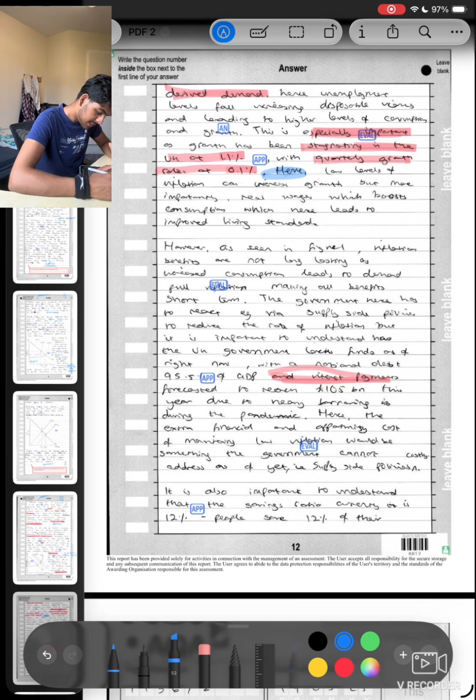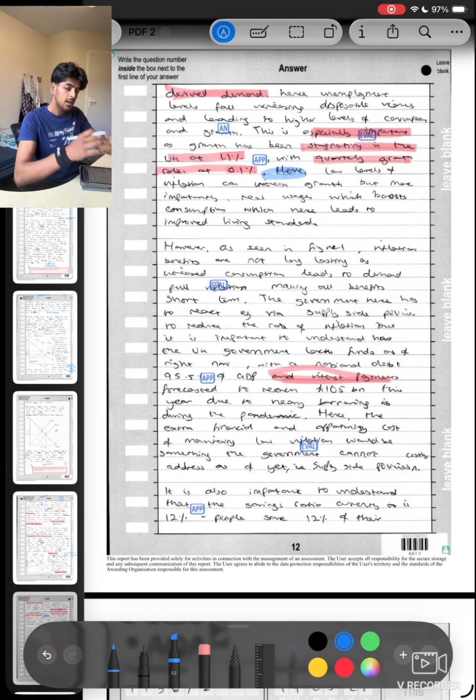However, as seen in figure 1, inflation benefits are not long lasting as increased consumption leads to demand pull inflation. I'm not saying one thing's bad, one thing's good. I'm saying this is my point 1, but this is also wrong with my point 1. I need to really reiterate the importance of evaluation when it comes to this type of stuff. This is key. We're not saying one thing's good, one thing's bad. We're saying point 1 says this, however, point 1 is bad because, or however, point 1 can be better because.